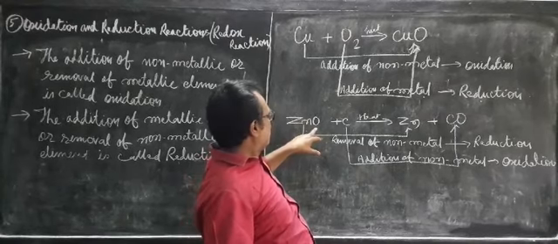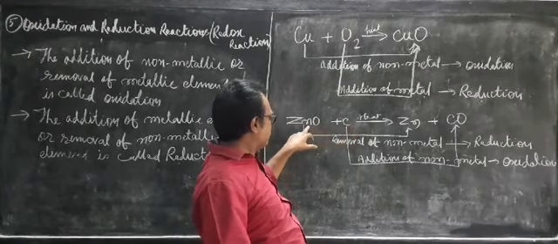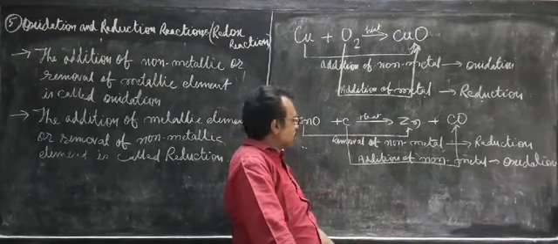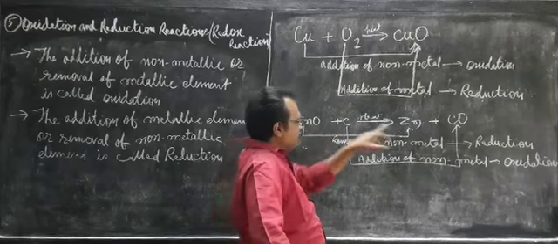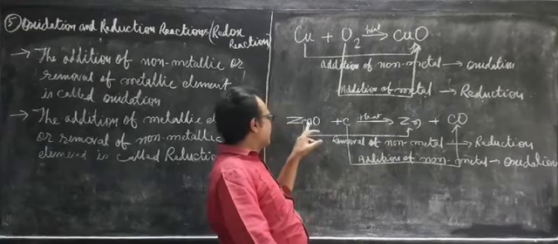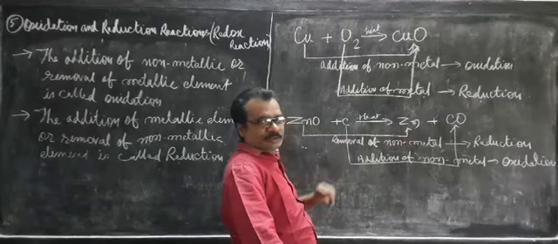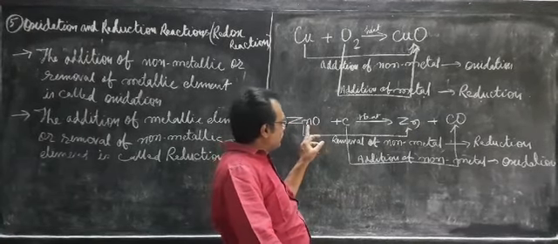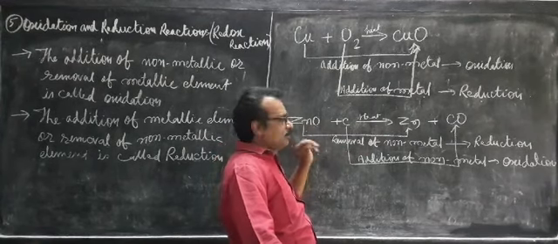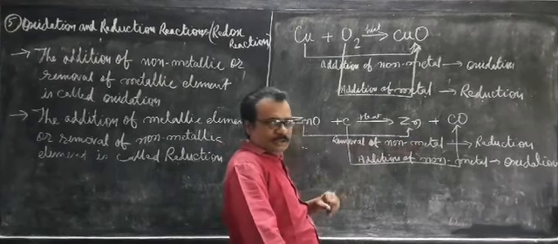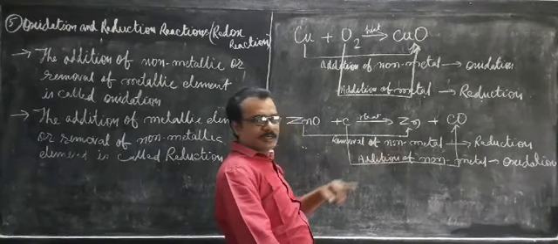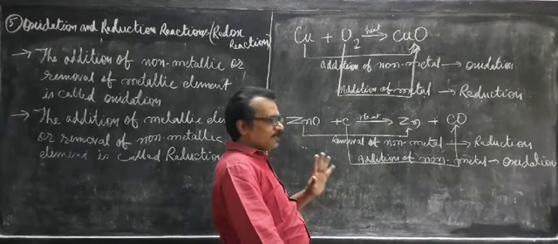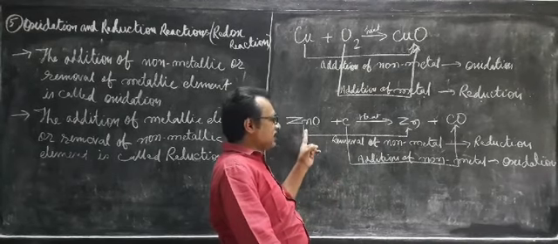Okay. Now take another example, reaction between zinc oxide and carbon. When heated together, you get the zinc metal and carbon monoxide. Now compare this zinc oxide with this zinc. Here it has got oxygen, here it is without oxygen. Oxygen is a non-metal. So the concentration of non-metal is decreasing here, that is, removal of non-metal is taking place. So removal of non-metal means reduction. That is why zinc oxide is undergoing reduction.